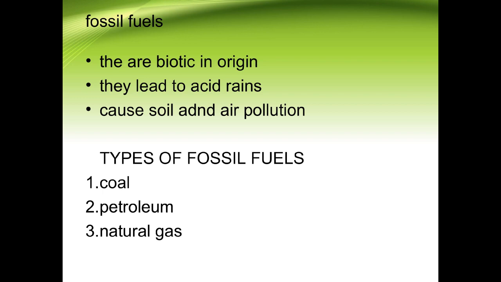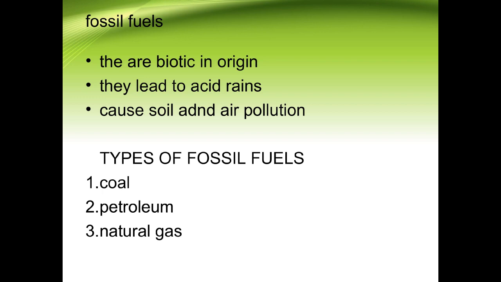Now the characteristics of the fossil fuels are that they are non-renewable sources of energy, so we need to conserve them. The other one is that they are biotic in origin. Biotic meaning they are formed by living organisms, like the dead remains of plants and animals, children. Now they have the property of causing acid rains. Now what do you mean by acid rains, children?